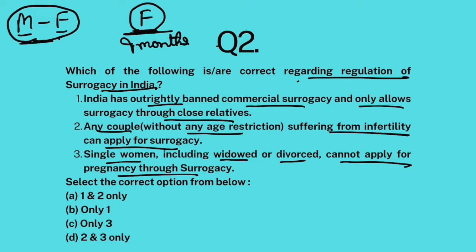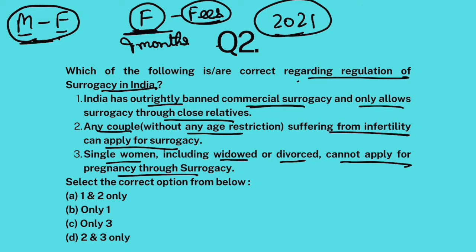Now, before 2021, India allowed commercial surrogacy. So India had a big market. There were so many females available in India from poor backgrounds. That's why they were available for surrogacy for a particular fee. Basically you paid them money and they used to deliver the child for you. So India became a big market for that. Many foreign couples also hired these females in India. Now this led to the exploitation of poor women in India.